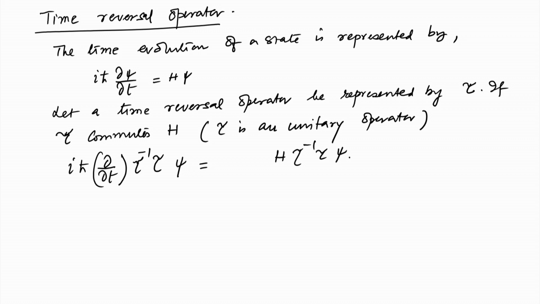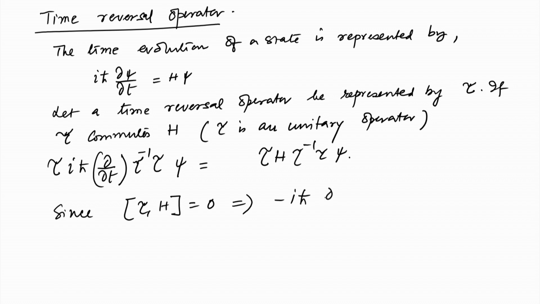Now, if we left multiply with the time reversal operator again, then this becomes equal to this. Now, since tau H equals 0 because they commute, a minus i h cross del del t of tau psi becomes equal to H tau psi.